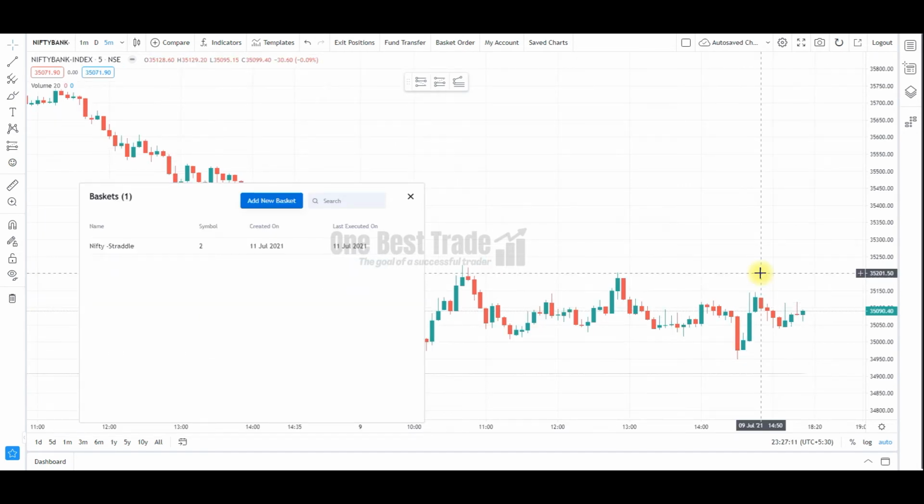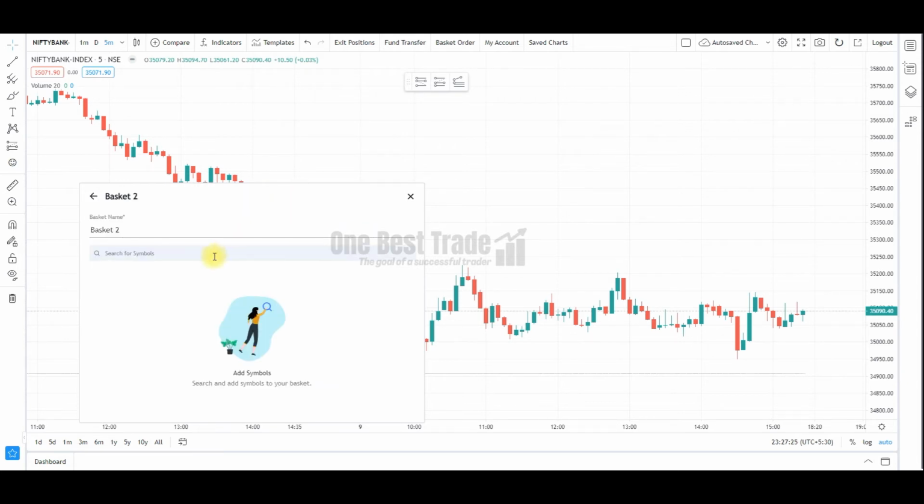Now you want to add a new basket. You want to execute a Bank Nifty iron condor strategy using the basket order. Come, let's explore how you can place the Bank Nifty iron condor strategy using the basket order. Just click the new basket button and then give a name. Since we are executing the Bank Nifty iron condor, you can give the same name and then choose the respective strike prices. Since it is now trading around 35,000, select the strike price first.